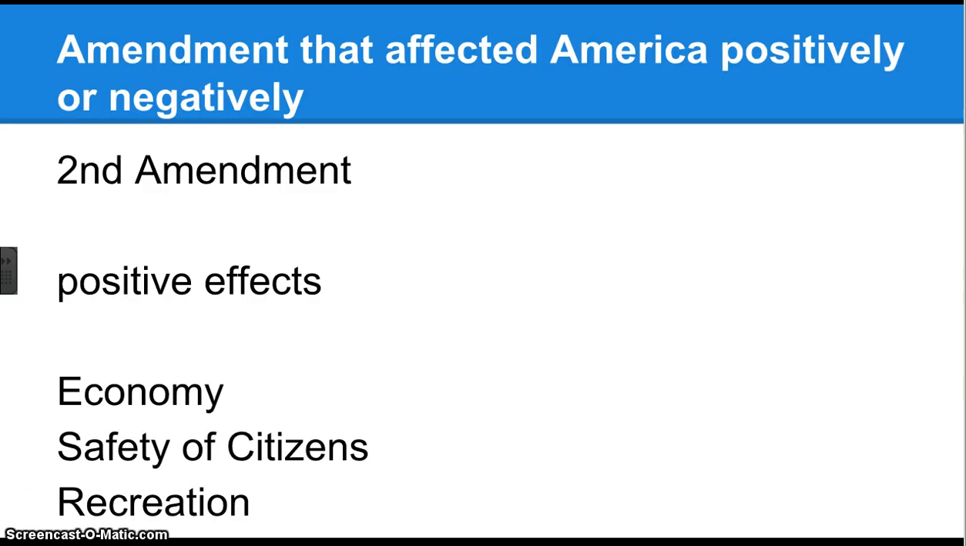Students in the past have looked at amendments and they have argued whether the amendment affected Americans positively or negatively. Here's an example: the Second Amendment. This is a hot topic in American culture today, and a paper could be written about the positive effects as well as a paper could be written about the negative effects. Here's an example of the positive. The person is going to write about the Second Amendment, argue the positive effects, and look at the positive effects on the economy, the safety of citizens, and recreation.